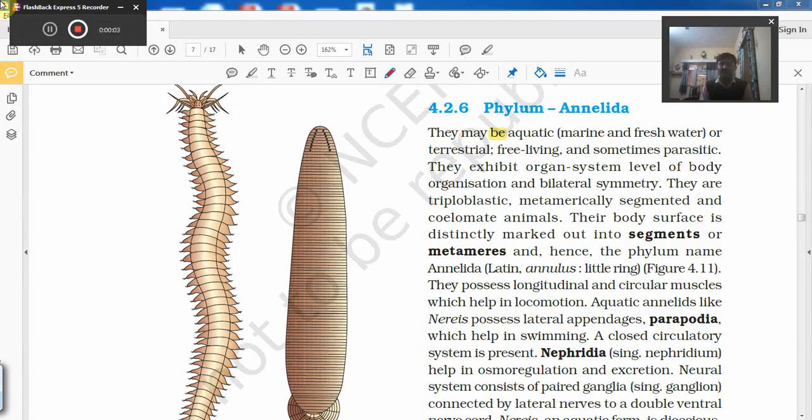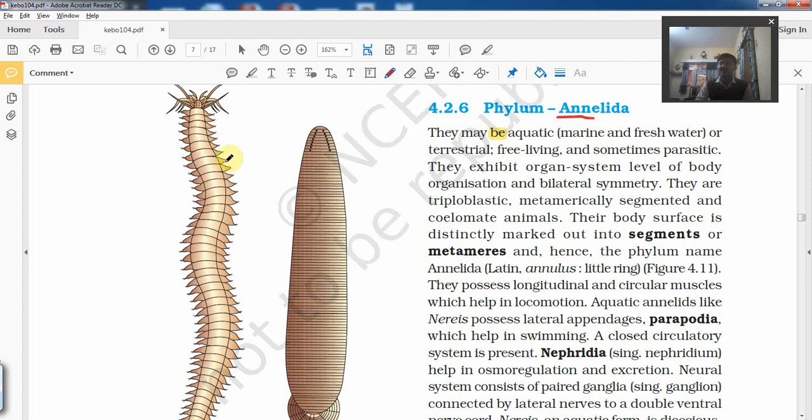So the next phylum we are going to cover is phylum Annelida. This term Annelida comes from annulus. Annulus means rings, and the suffix -idia means form. So these are animals having their body in ring forms, with a large number of rings.